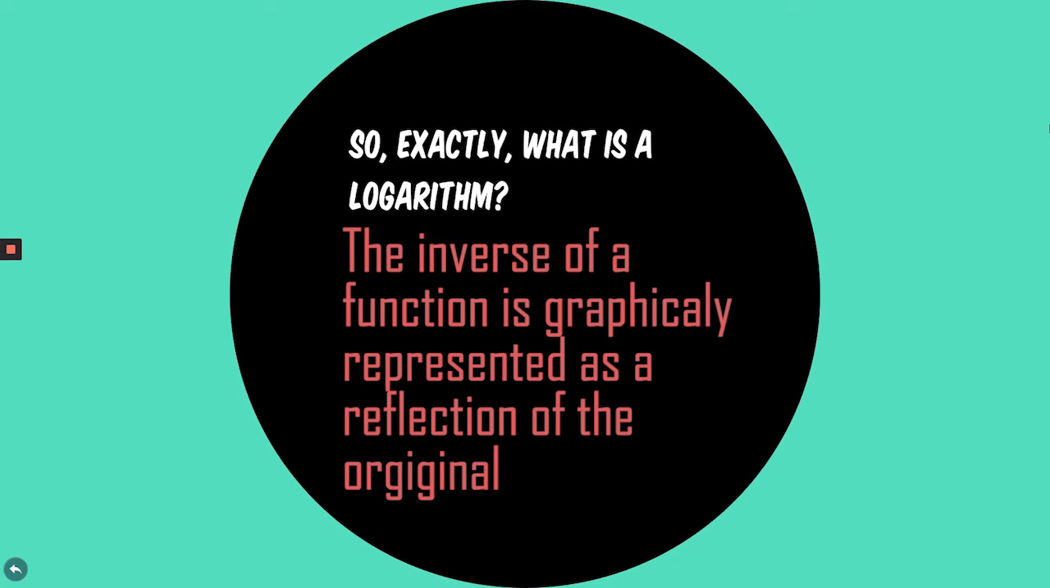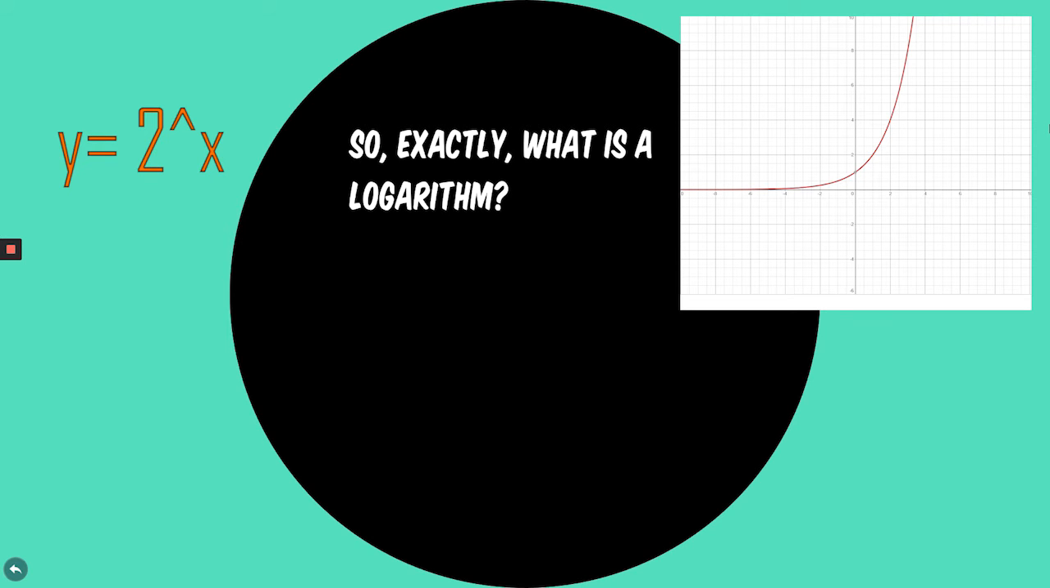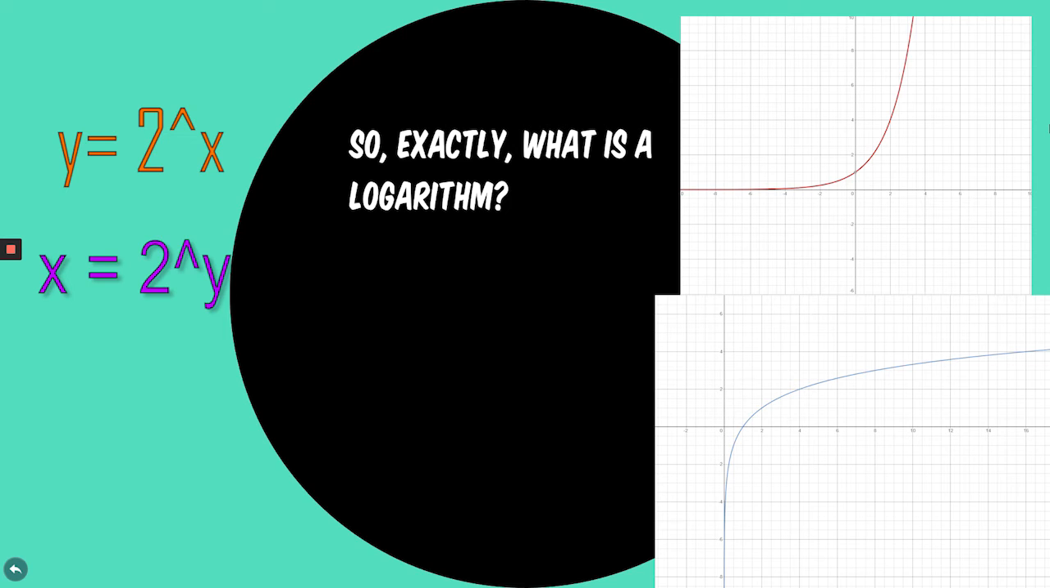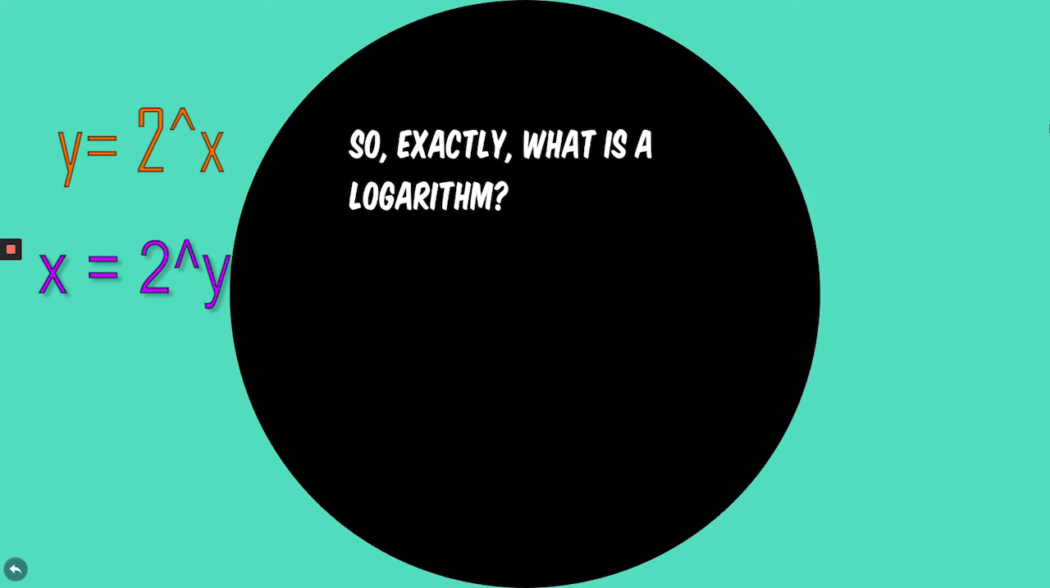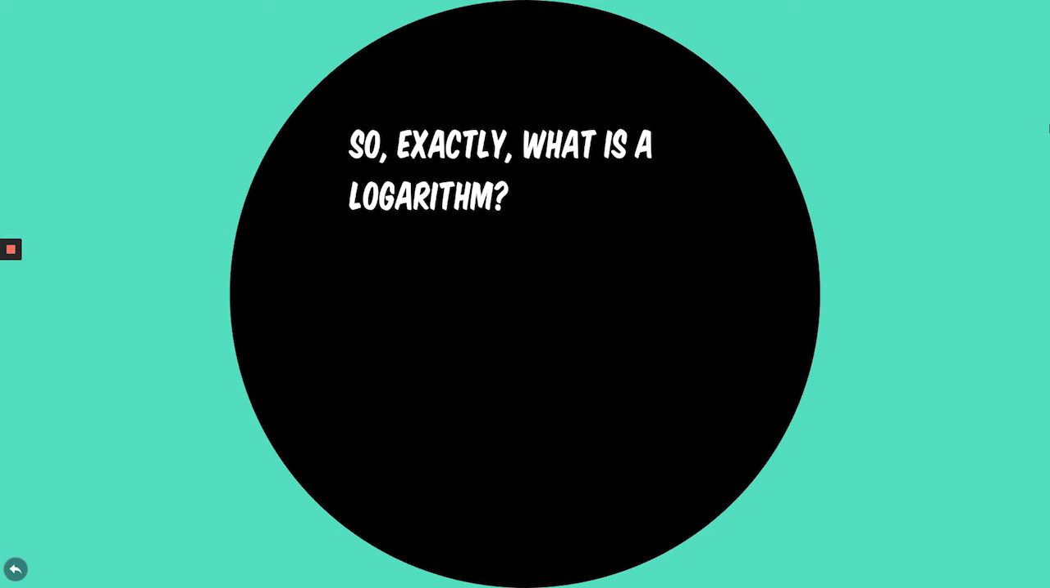The inverse of a function is graphically represented as a reflection. Now let's check this function, an exponential one. The graph looks like this. Now let's find the inverse and graph it. As you can see, when they are together, they have a reflection. So the inverse of a function is graphically represented as a reflection.